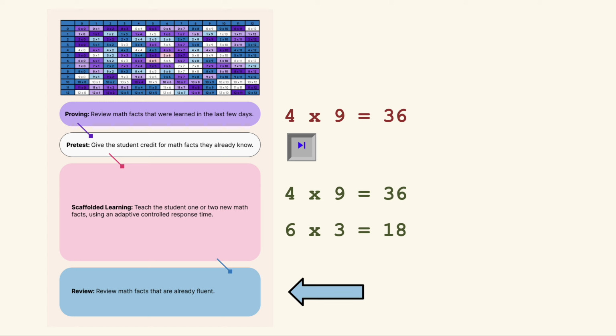Last of all, we'll review math facts that Anna already knows well. These are blue on her chart. Reviewing them frequently will help Anna to stay automatic in these facts after she has learned them.